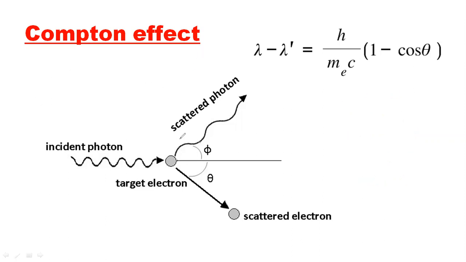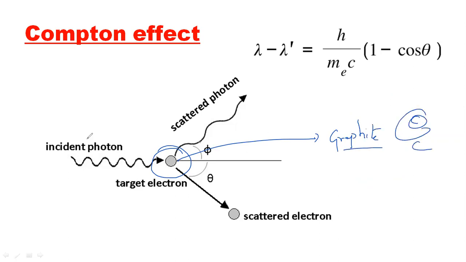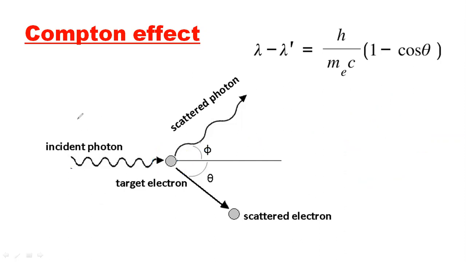In the Compton effect, he took graphite. We took a graphite substance. Graphite is completely carbon, it is made up of carbon, and he irradiated it with electromagnetic radiation, but particularly only one type of electromagnetic radiation, which is X-rays. He took only X-rays, not the whole electromagnetic radiation.